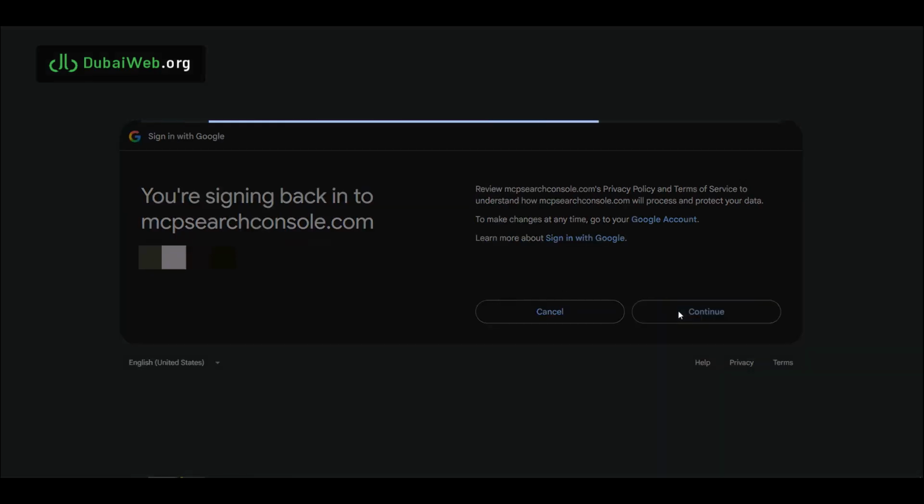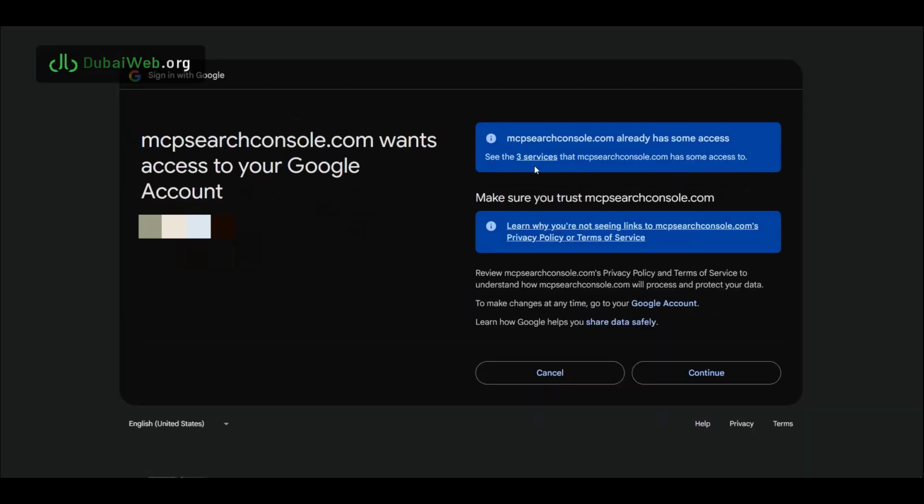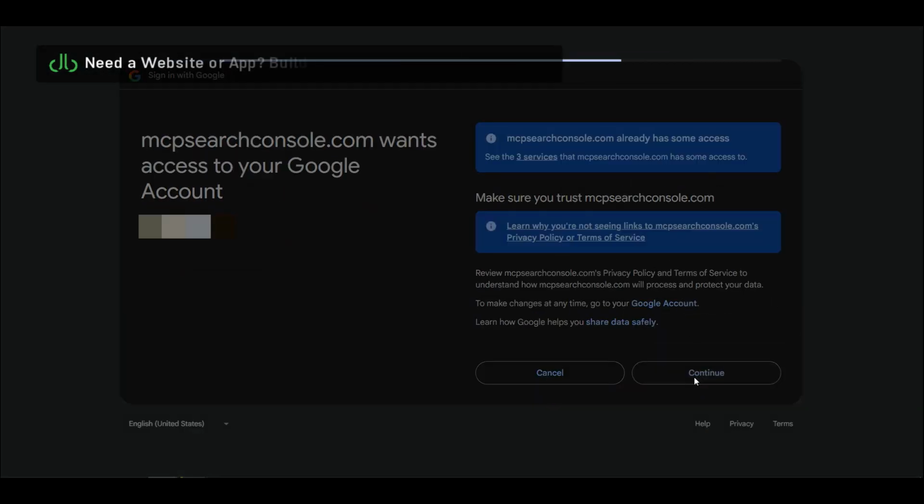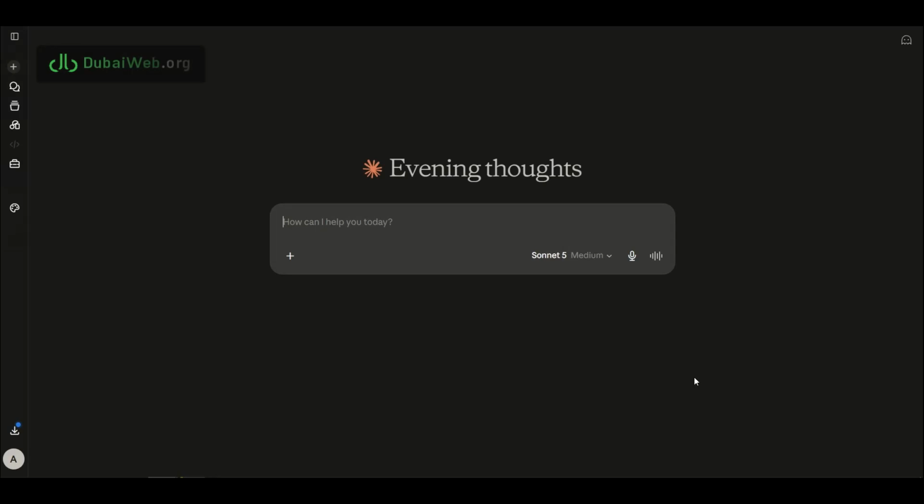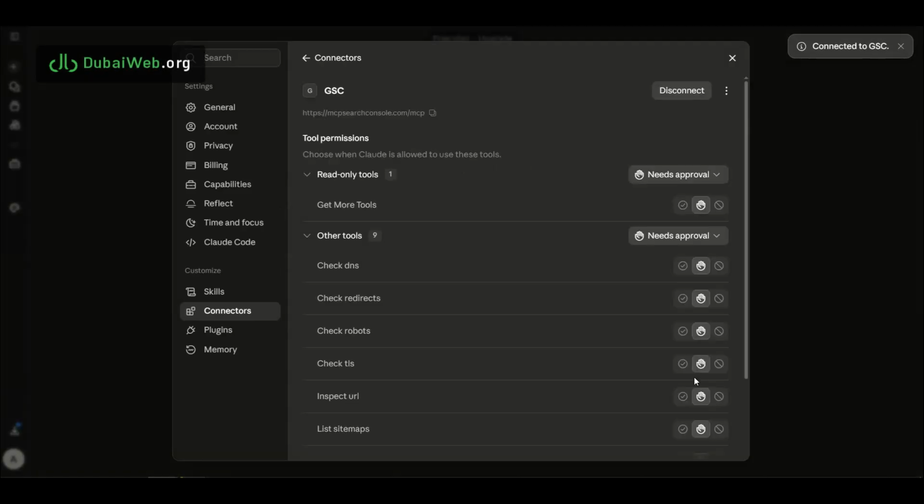Step 4. Select your target property. After authentication, the connector fetches all properties linked to your account. Choose the domain or URL prefix you wish to analyze, such as example.com or sc-domain:example.com.